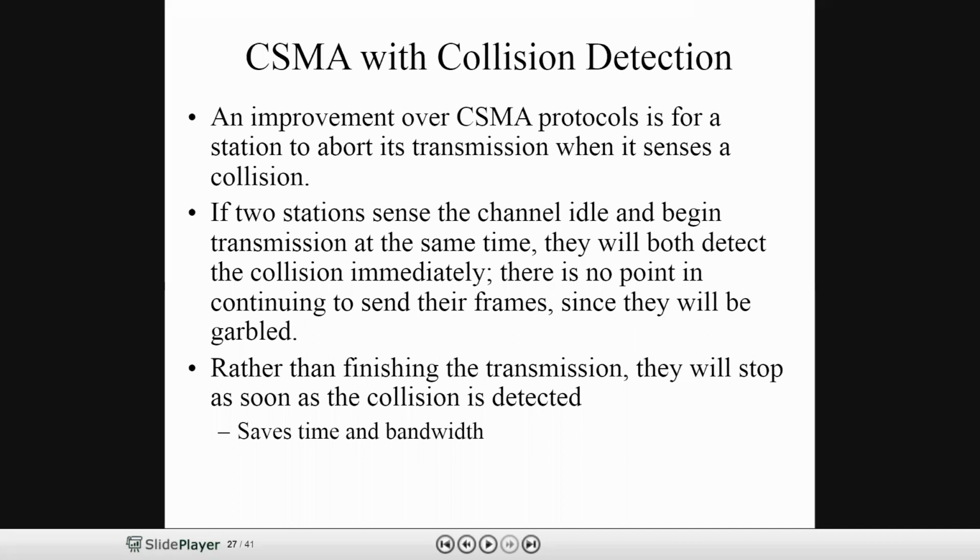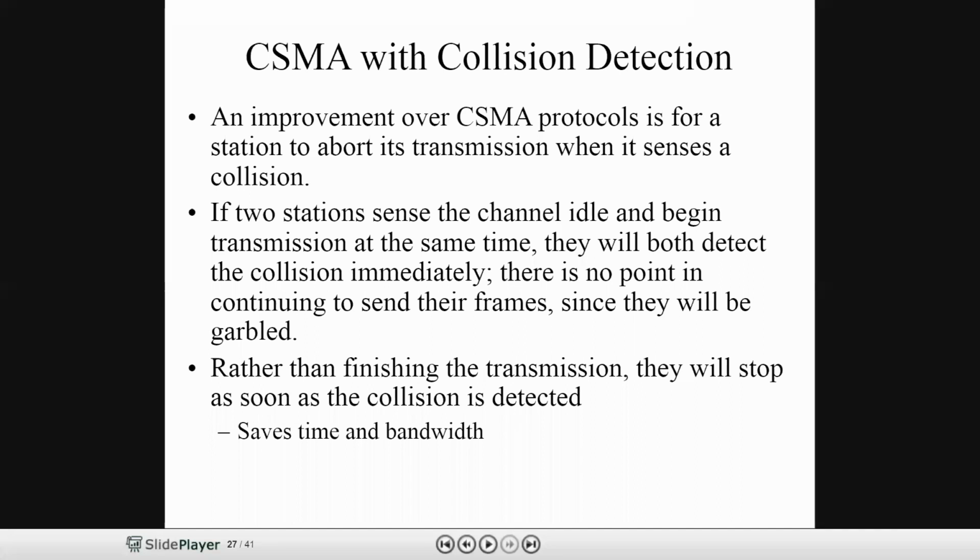As of now, we have seen three protocols: one persistent, non-persistent, and P persistent. This is an improvement over CSMA protocols, where a station aborts its transmission whenever it senses a collision. Students, before transmitting the data, we sense the channel.